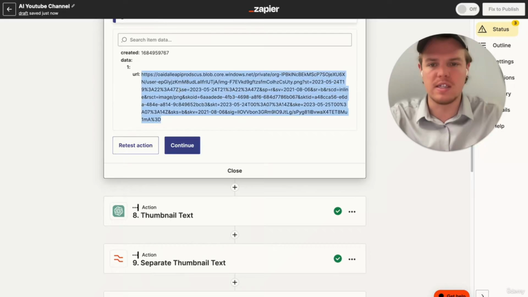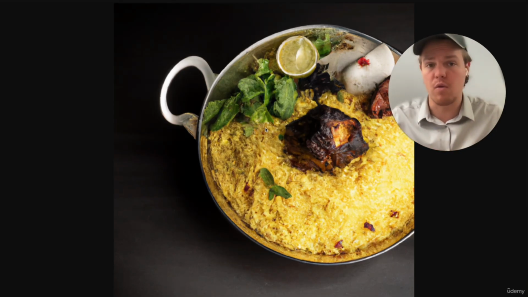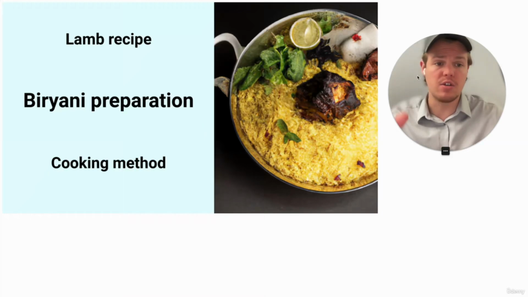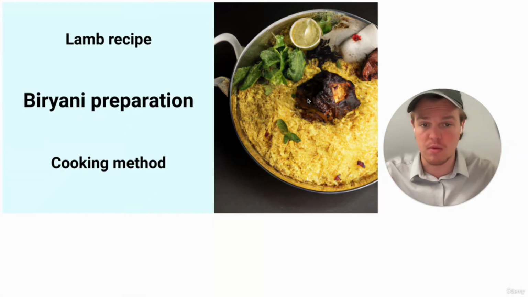But from now, this is the image that was just created. Let's see what it would look like in thumbnail format. Paste it into that new tab. And as you see, there we go. So we have the 3 pieces of text. All of them were separated by our formatter and works out perfectly. Then we have the image that we just created put onto that text. So now this could possibly be your thumbnail.